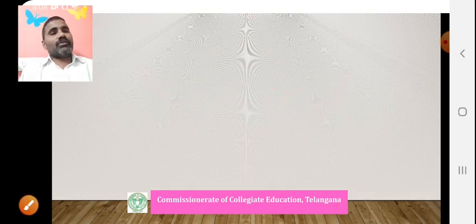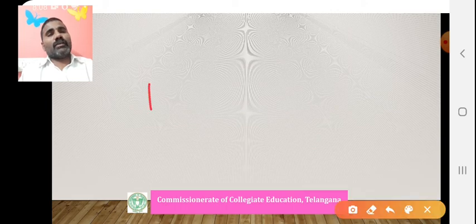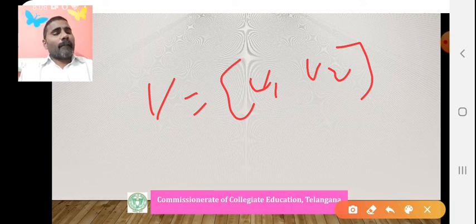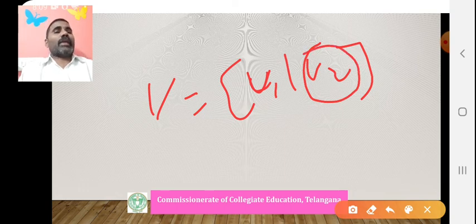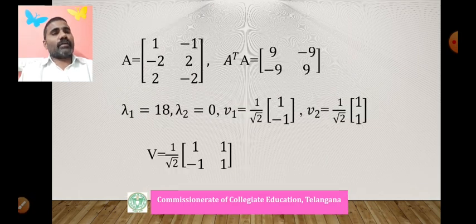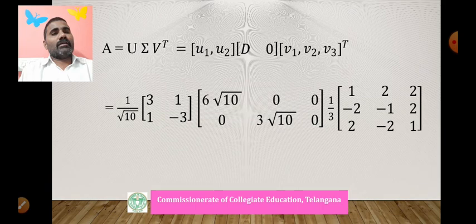Similarly, V is V1 and V2. What is the basis for null space of A? Rank of A is 1. That's why the first vector V1 becomes a basis for the row space, and V2 becomes the null space of A. We can check. What are V1, V2? (1, minus 1) and (1, 1). Is (1, 1) the null space of A? We have to check.